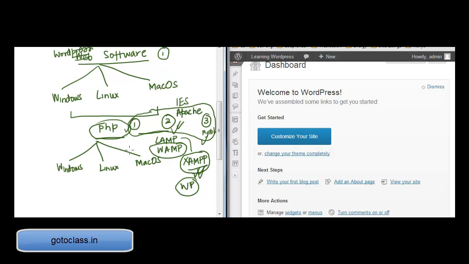So it doesn't always have to be a hosting provider. A hosting provider has always taken care of installing the PHP, installing the web server, and installing the database, and we're just going to go ahead and use them. But it's possible to use them separately, either installing PHP, Apache, and MySQL separately, or installing this software called XAMPP or WAMP, and then downloading WP, which is WordPress, and then being able to run it. So that's the second question most people ask.